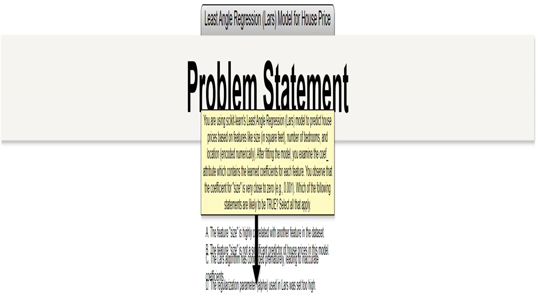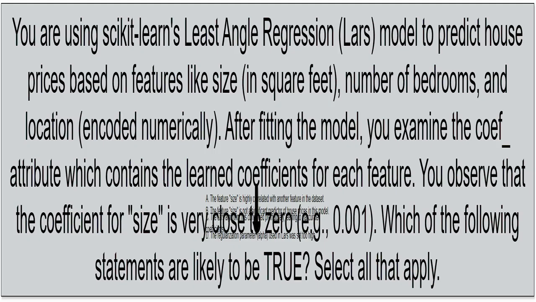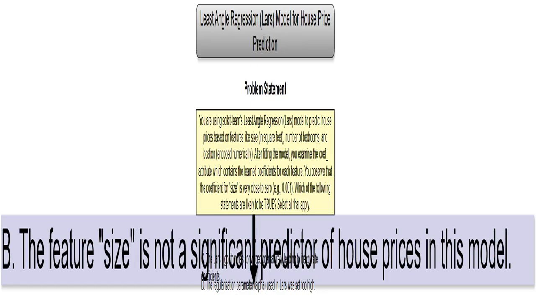Let's find the clues. This option suggests that size might be highly correlated with another feature, such as living area. If that is the case, least angle regression might favor one feature over the other, resulting in a near zero coefficient for one of them. Think of it like this: if you have two almost identical features, the model might only use one of them to avoid redundancy. A coefficient close to zero means the feature doesn't really help to predict house prices. In simpler terms, the model is saying that size is not a big factor in determining the price.